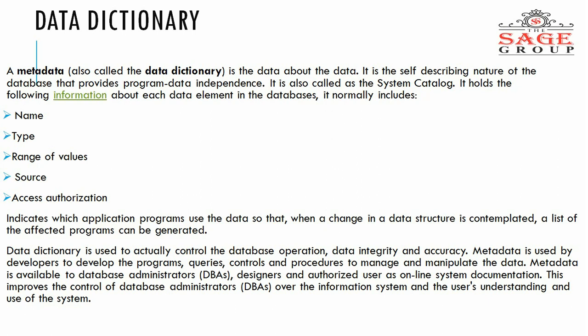Getting the point? The data dictionary is used to control database operations, data integrity and accuracy. Metadata is used by developers to develop programs and queries and to control procedures to manipulate the data. Metadata is available to database administrators, designers and authorized users as online system documentation. This improves the control of database administrators over the information system and the users' understanding and use of the system. So that is basically the data dictionary.